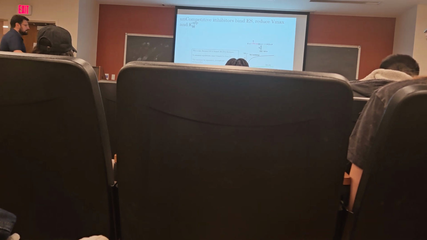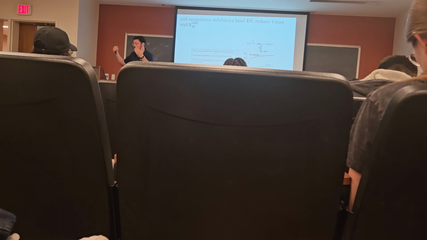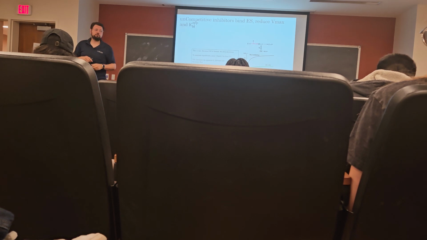So it takes less substrate to reach half of our Vmax, which we normally think would increase the overall rate of reaction, but the Vmax that we can achieve has also been decreased. So while it takes less substrate to get to 1/2 of Vmax, 1/2 of Vmax is lower than it was in the absence of the inhibitor. So the overall effect is to slow down the rate of the reaction at any given substrate concentration.